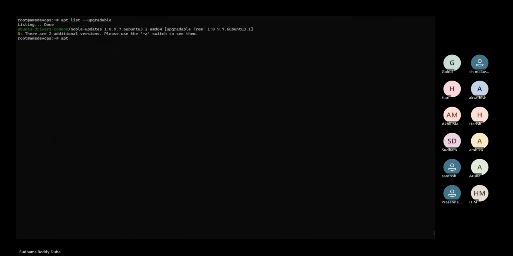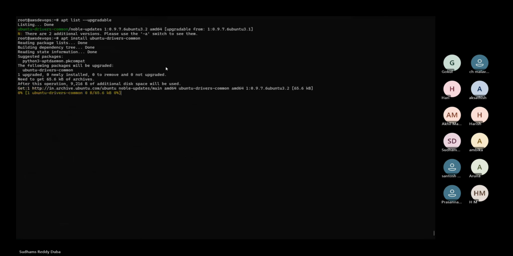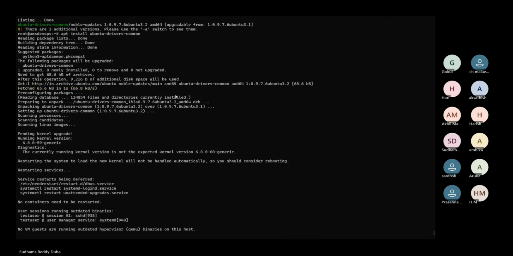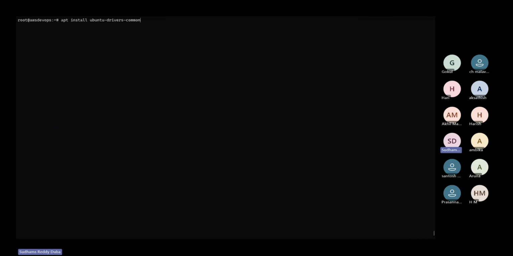apt install and the package name. Now, if I see the list, all the packages are up to date. Done. Now, what else do I want to say? Instead of using the apt upgrade command, in place of upgrade, we can use dist-upgrade as well.